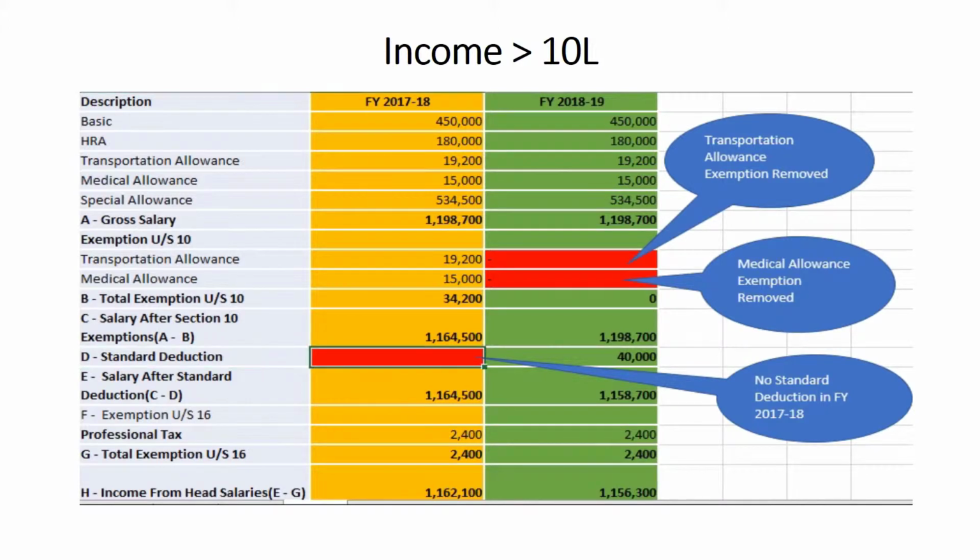There is no standard deduction for the financial year 17-18, while it is 40,000 for the financial year 18-19, and hence salary after standard deduction is 11,64,500 for the financial year 17-18, while it is 11,58,700 for the financial year 18-19. If you see the difference between these two, it is 5,800.